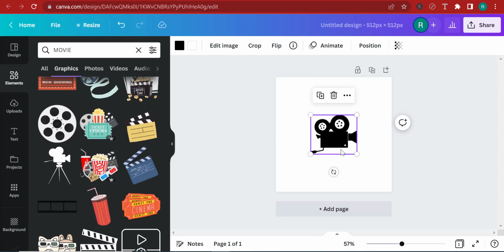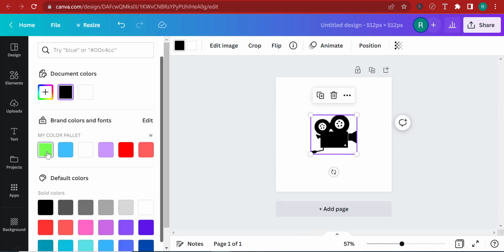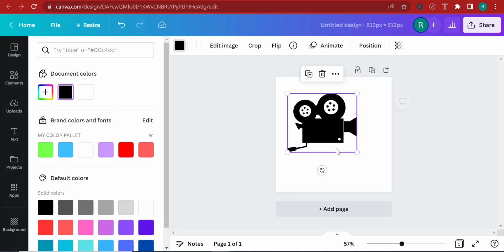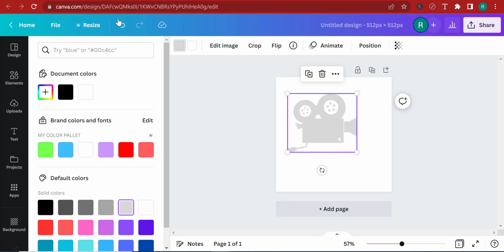Now, I decided to go with this one because I can customize the color on this one, right? Over here, they're offering me to customize the color, which means that I can change this color to green, to red, whatever I want. And this will be useful for me because when I want to design a logo for the dark menu or for the dark mode, the logo that we're going to use is going to be the same, but it's not the same color for all modes. For light mode, we will use the black color, but for the dark mode, we would rather go for this kind of grayish color, right?